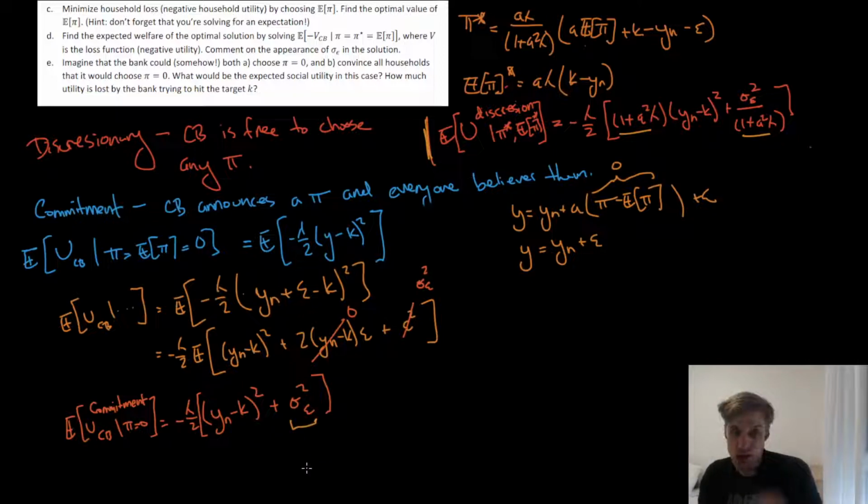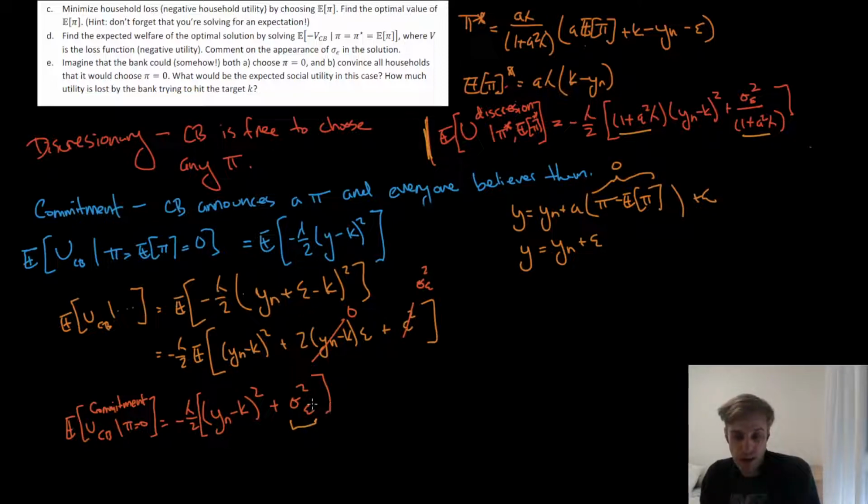But we still have sigma squared epsilon. This should make sense because the shocks are still in the model. Shocks still come and the central bank still loses welfare when the shocks push the system off of the target. And the central bank also loses welfare from ignoring its target. It wants the economy to be at K, but the economy is actually going to be at Yn in expectation, and so it forgoes this.